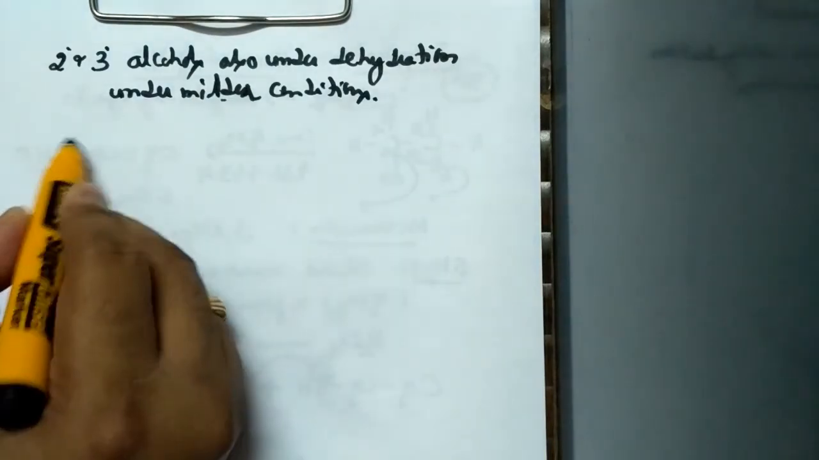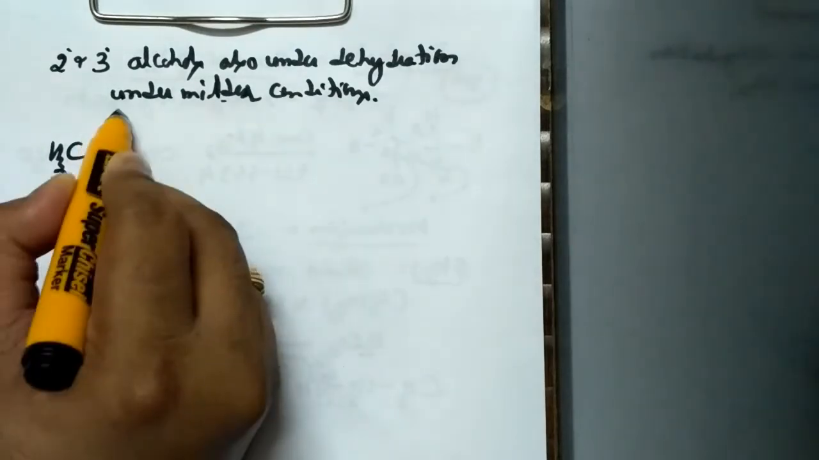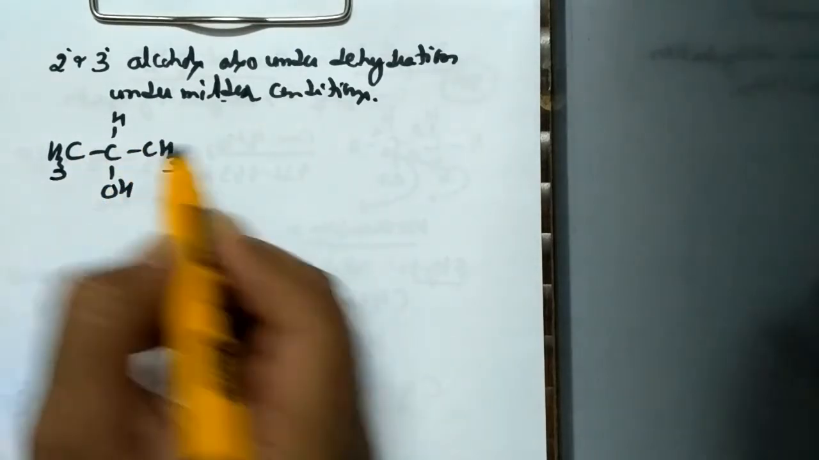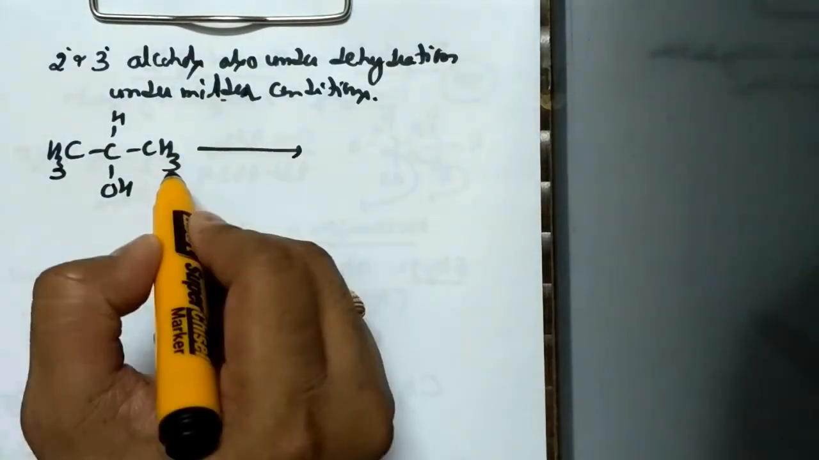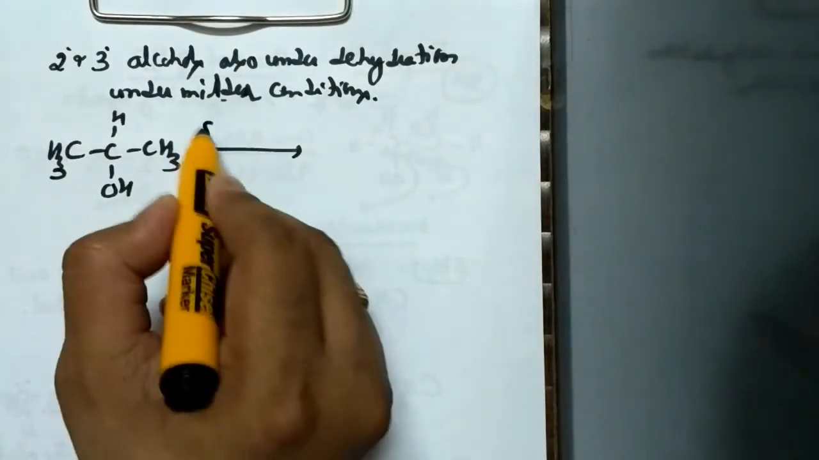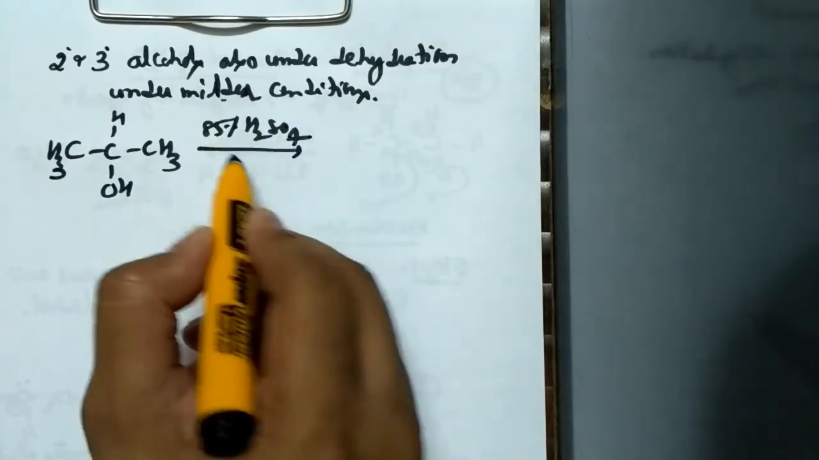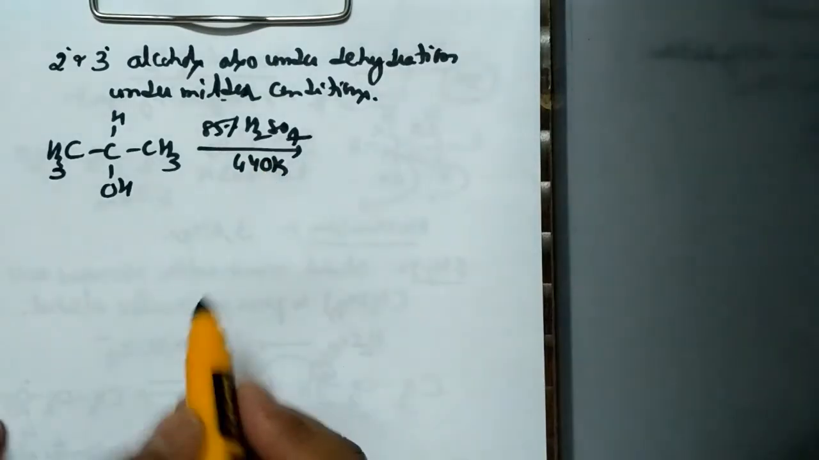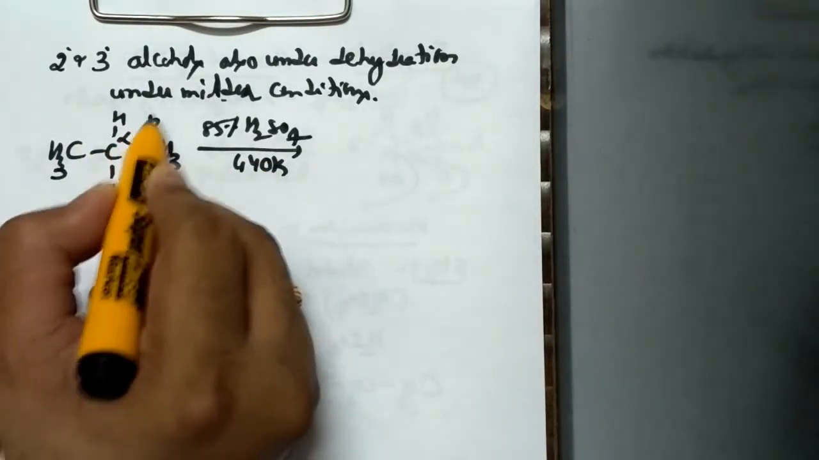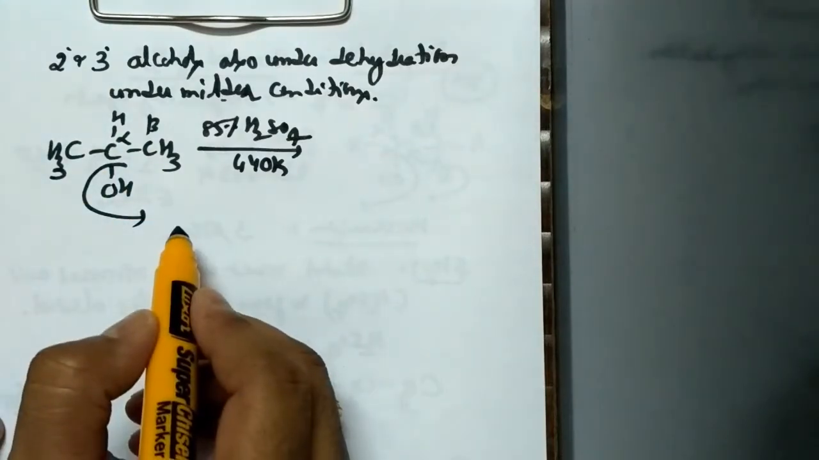place. Suppose when I consider a secondary alcohol, so this is the structure with relevance to a secondary alcohol. So when this respective secondary alcohol is subjected to dehydration, here 85 percentage of sulfuric acid is utilized by maintaining a temperature of 440 Kelvin. So this is alpha carbon, this is beta carbon. From this alpha carbon, OH gets eliminated.